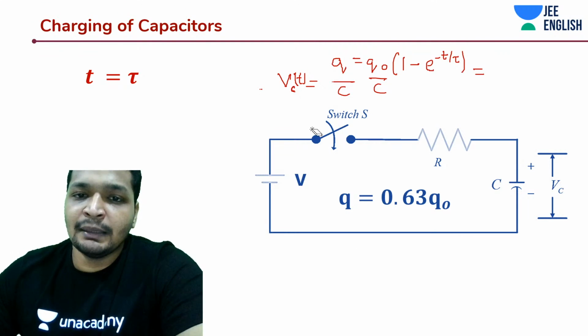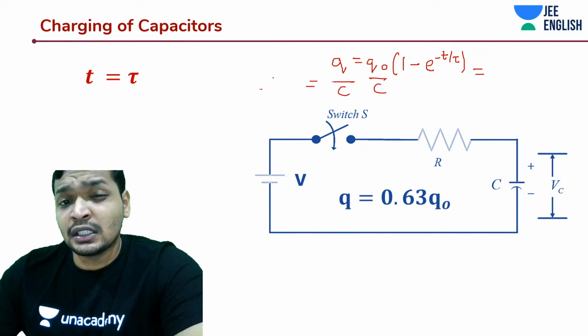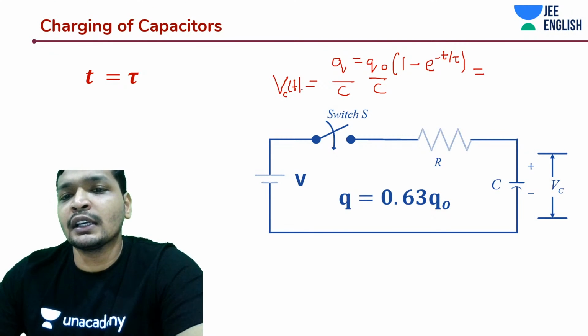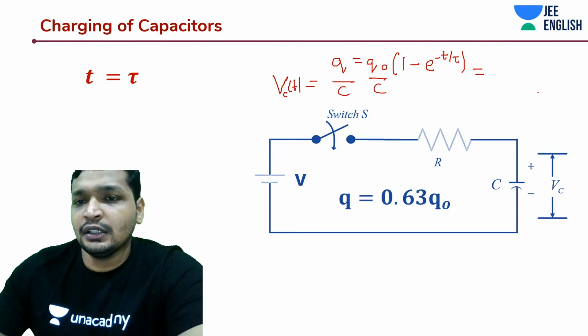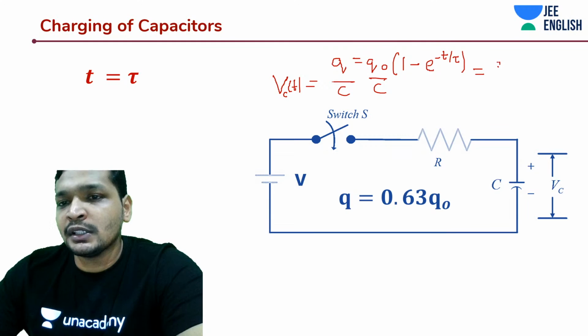Okay, at some time t, this is going to be the potential across the capacitor. Try to understand what we are discussing in the graph, guys. Very important. Few questions, very simple cakewalks. You will get it based on these graphs. You don't want to ever miss out the cakewalk.